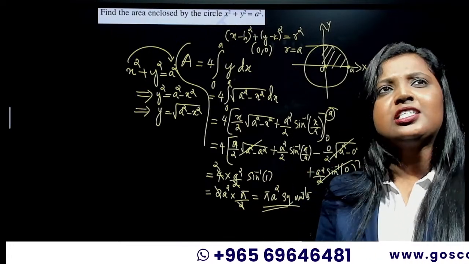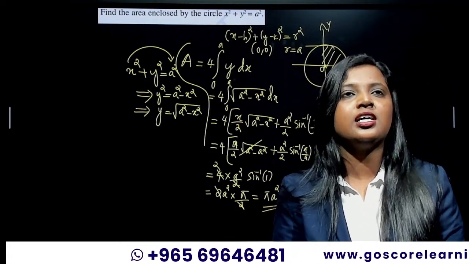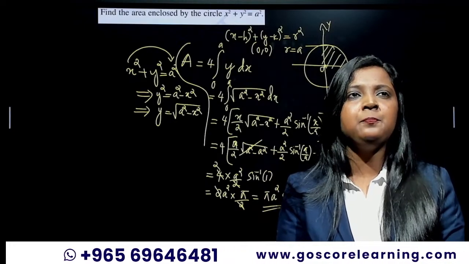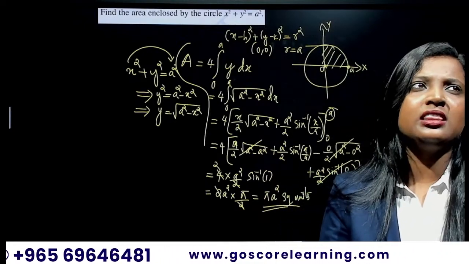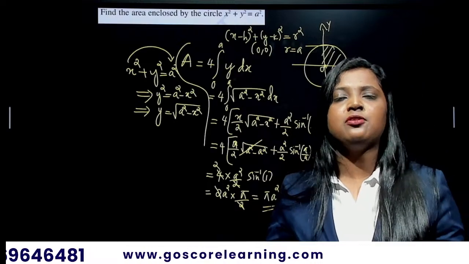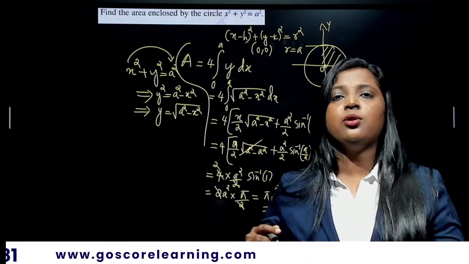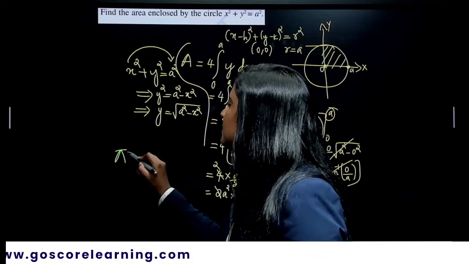Okay, let me ask you a question. What is the area of a circle? Think from the perspective of an 8th or 7th grade student. What is the area of a circle? Pi r square. You all know, right? Okay, so the area of the circle is pi r square.